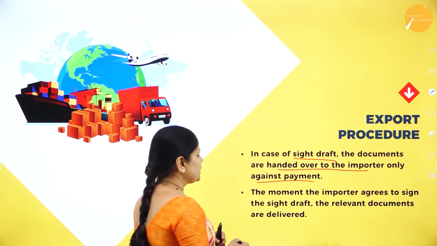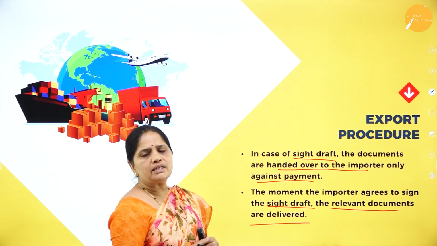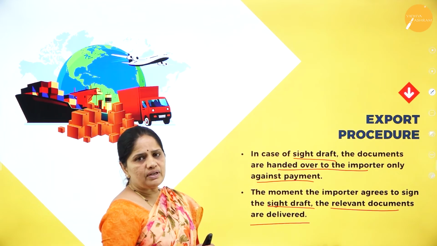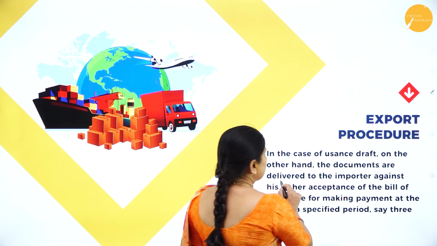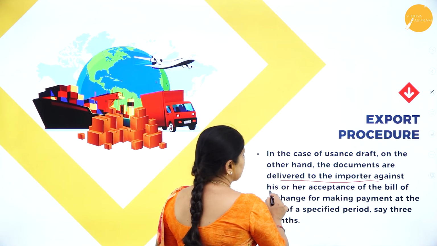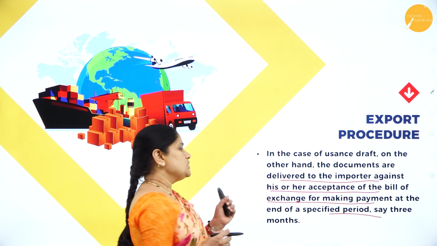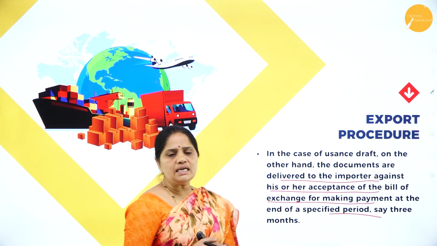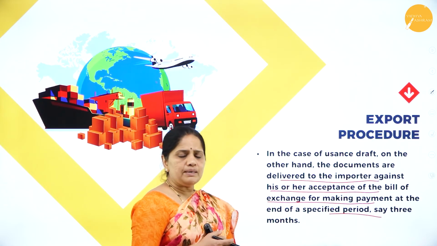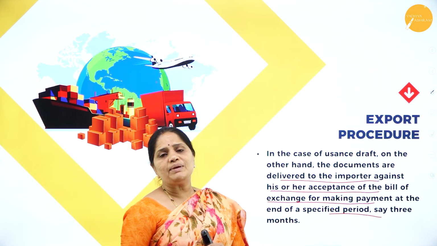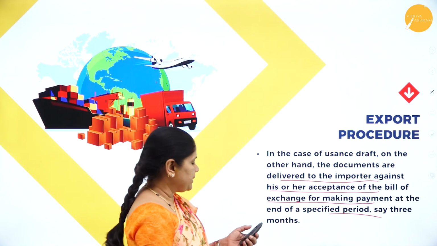The moment the importer agrees to the sight draft, the relevant documents are delivered. So whatever documents relate to the ship will be delivered to the importer. In case of the usance draft, on the other hand, the documents are delivered to the importer against his or her acceptance of the bill of exchange for making payment at the end of the specified period, say 3 months. When the importer signs that he has agreed to make the payment after 3 months, only then will the documents be handed over.